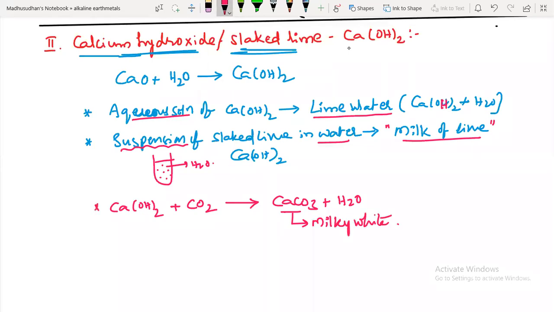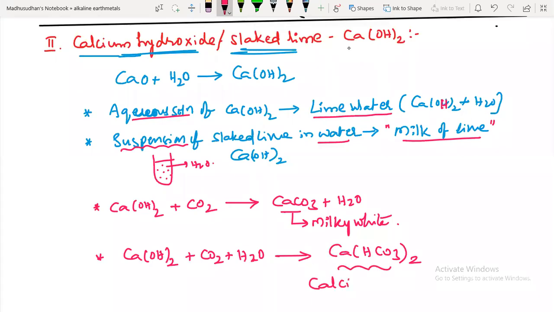These are chemical properties I'm discussing now. Calcium hydroxide on reaction with carbon dioxide and water at a time, they come from the atmosphere, it is going to form calcium hydrogen carbonate. What is the name of this? Calcium hydrogen carbonate.